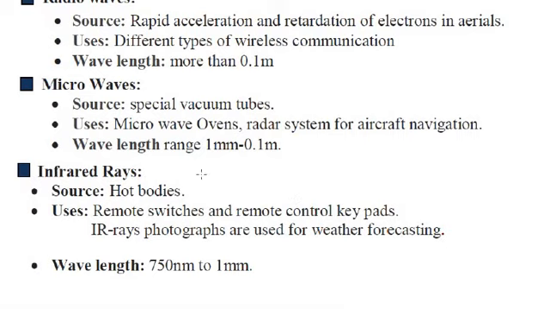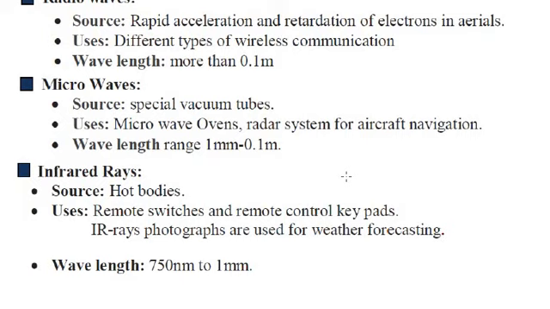Where do we use microwaves? In general, microwave ovens, radar systems, and also microwaves are used in atomic and molecular research, and also for cooking or warming food.